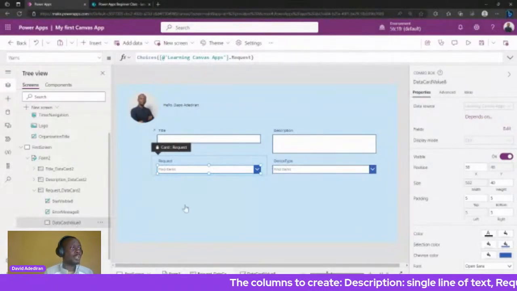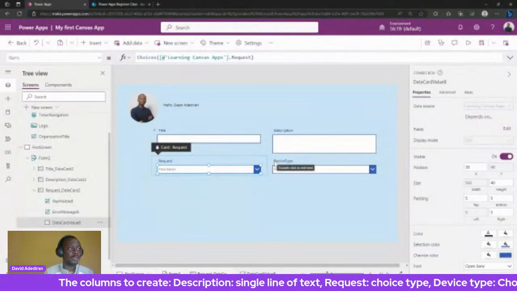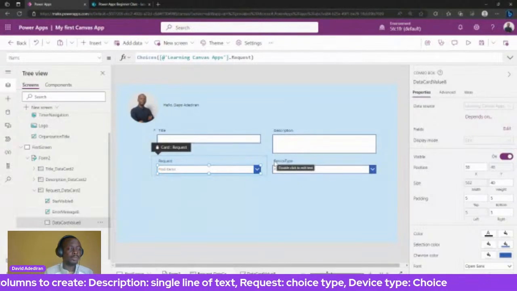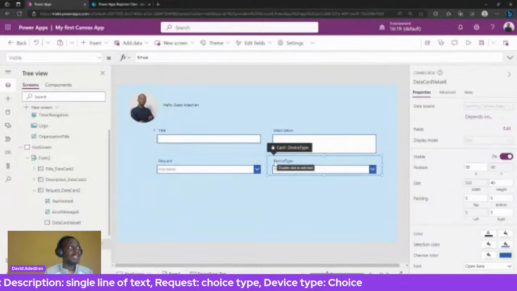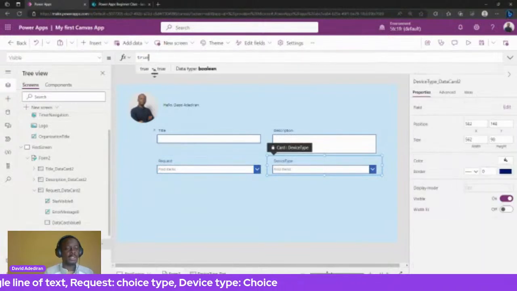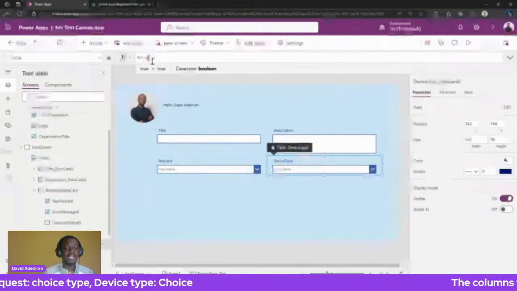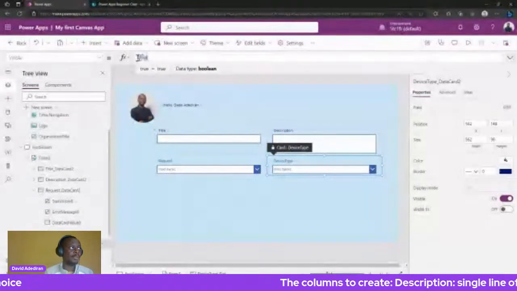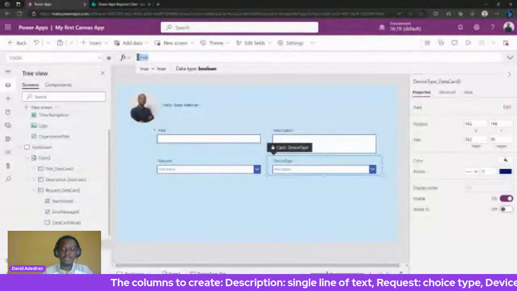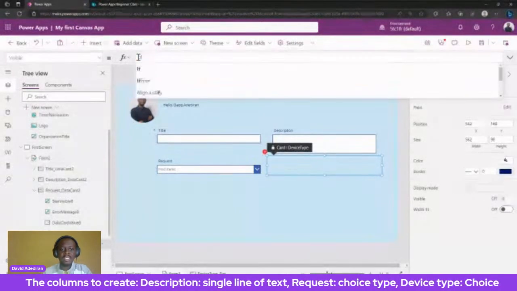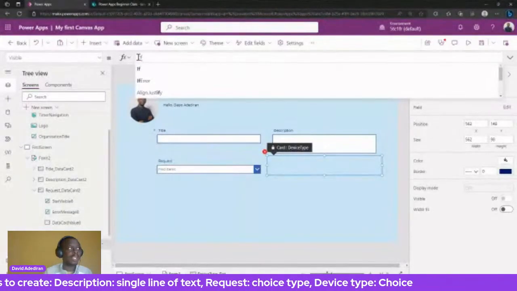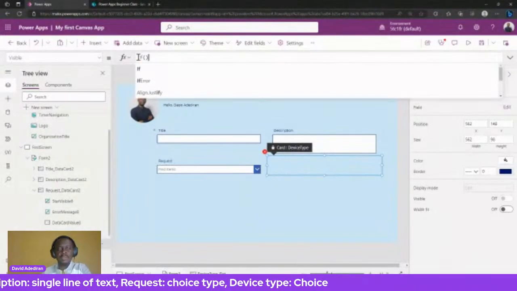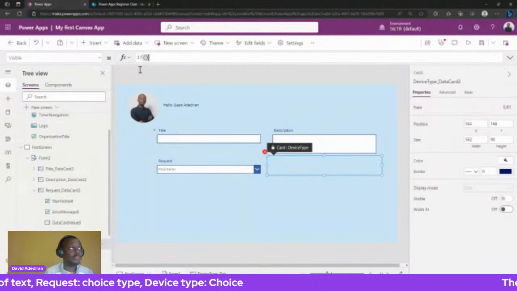So we're going to go back to this device type control, right? Now we're going to say, okay, we want this to be if. So I'm going to use the if function here. We're going to talk about functions more, but we have a function that we showed yesterday, right? So we open bracket and close the bracket. That's what we need to do first.